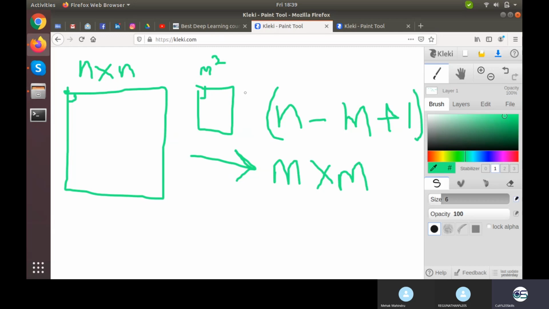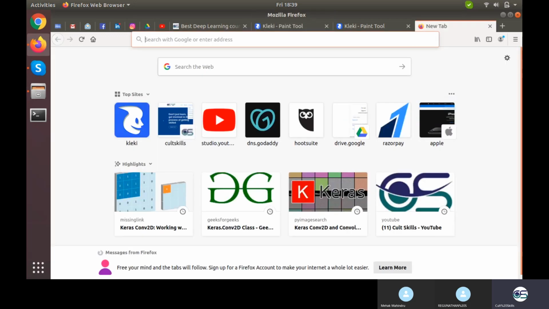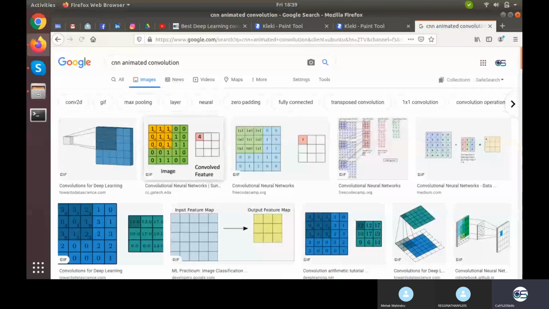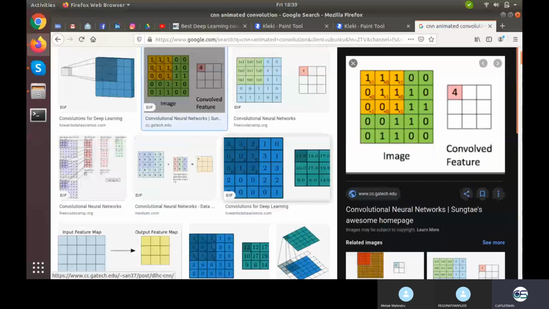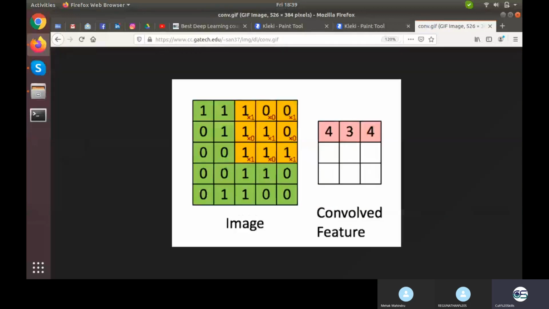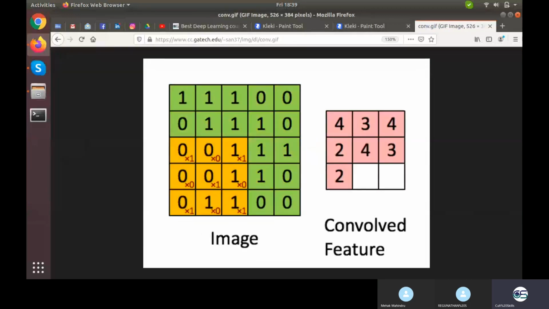Now what this kernel would actually be doing, I'll just show you an animation so that it will be clear to you what convolution is. I guess this is an animated image. Yeah, so let's open that. Okay, so our kernel is 101, 010 and 101. So 101 when multiplied into this is giving us 4, then some value, then some value, then some value. This is what is actually going on here.